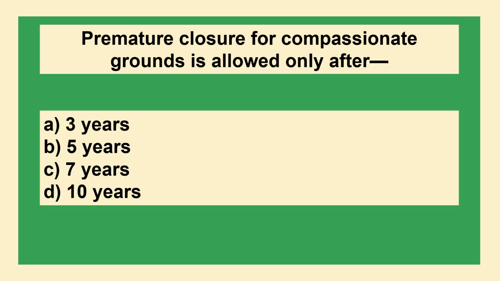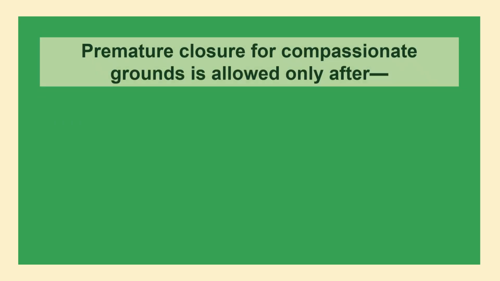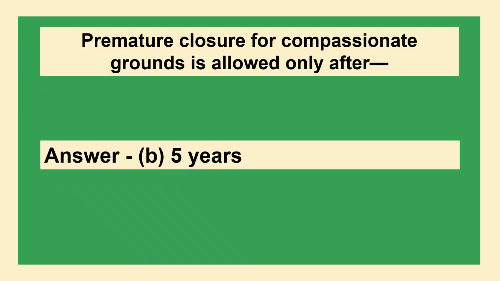Premature closure for compassionate grounds is allowed only after option A, 3 years. Option B, 5 years. Option C, 7 years. Option D, 10 years. The answer is option B, 5 years.